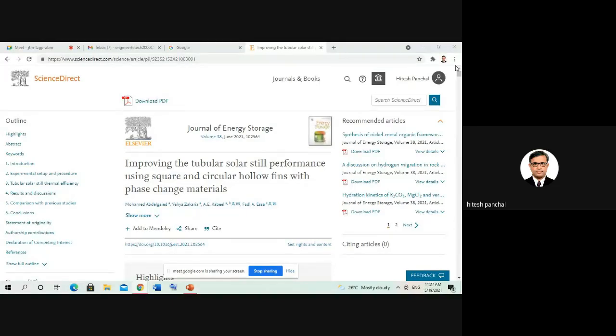And as far as PCM is concerned, what I am suggesting is that you can use not only PCM, but a phase change material and sensible heat storage material. Definitely your output will be improved, because if you see the research articles, nobody has still published any research article on solar desalination system with PCM and sensible heat storage material. That is why, if you work on the solar desalination system, you can carry out such kind of work.